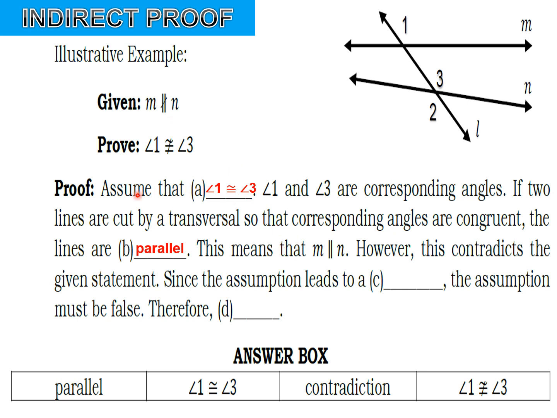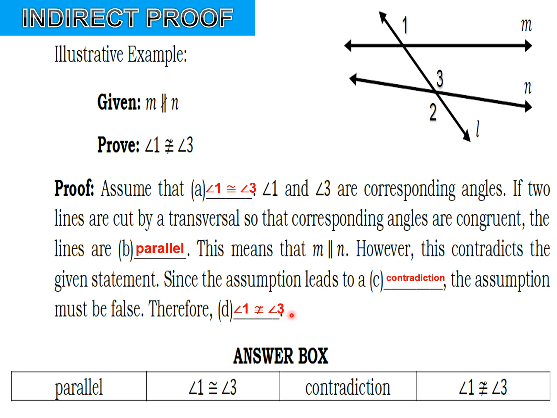But in our assumption that angle 1 and angle 3 are congruent, line M and line N become parallel. Since the assumption leads to a contradiction, the assumption must be false, because our given is different from our prove and it contradicts. Therefore, angle 1 is not congruent to angle 3.